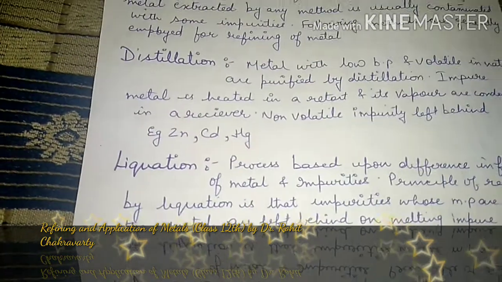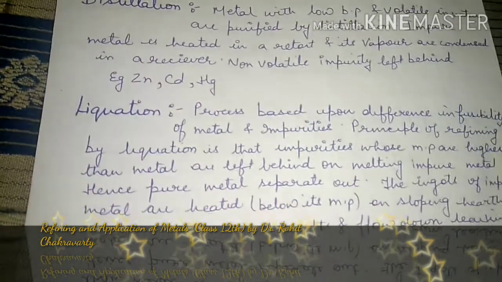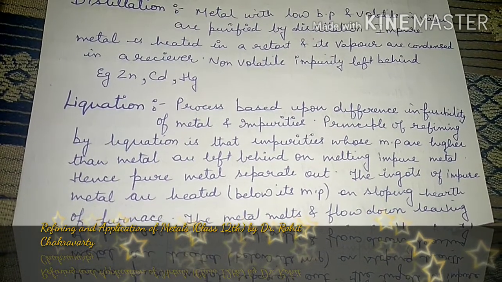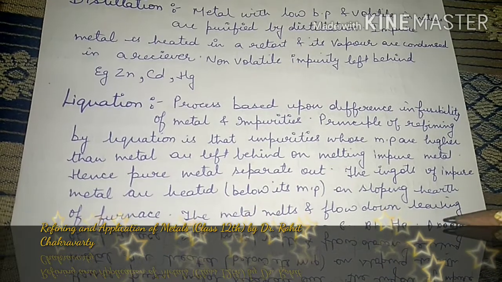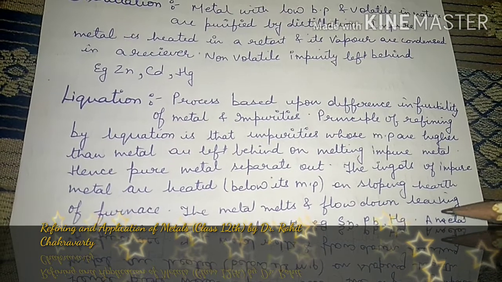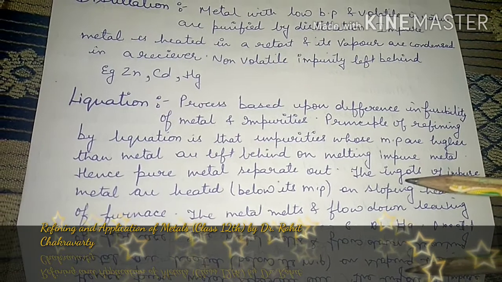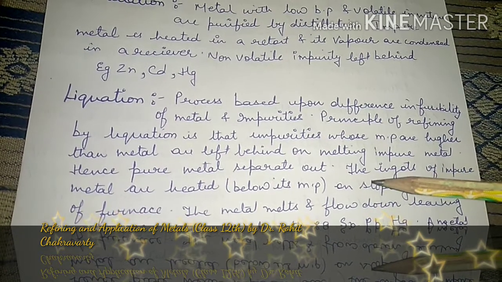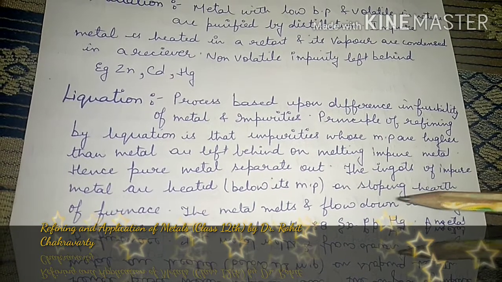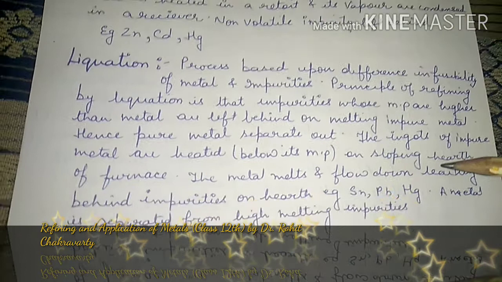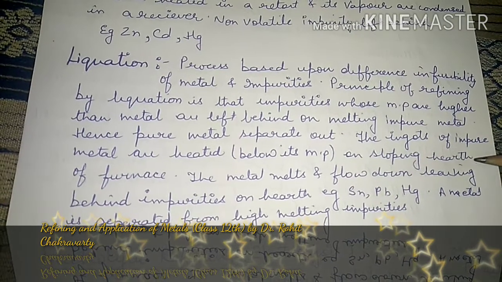Alright, so the next one is your liquefaction process. The process is based upon the difference in infusibility of a metal and impurities. So the principle of refining by liquefaction is that impurities whose melting points are higher than the metal are left behind on melting impure metal. Hence pure metal gets separated out. The ingots of impure metal are heated just above its melting point on a sloping hearth of a furnace. The metal melts and flows down, leaving behind the impurities.